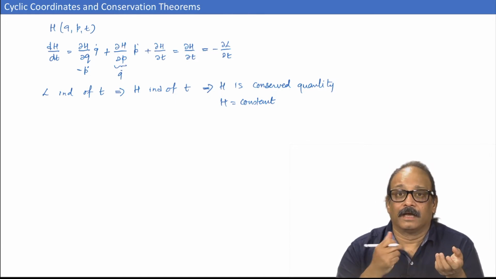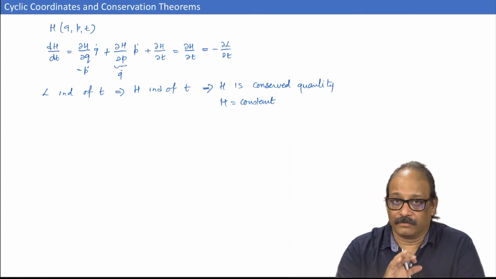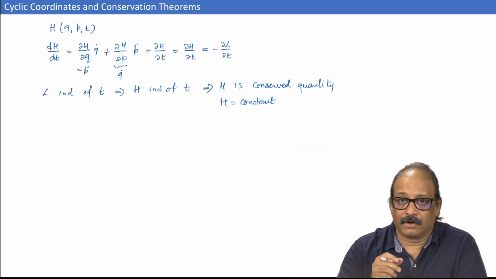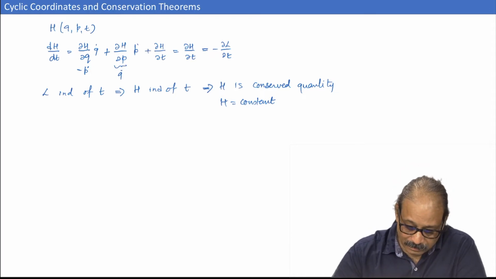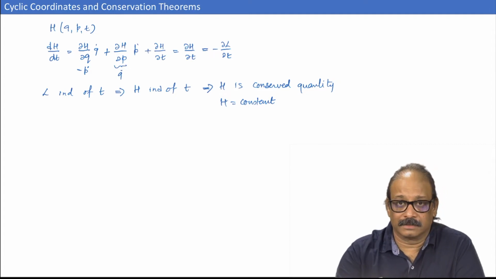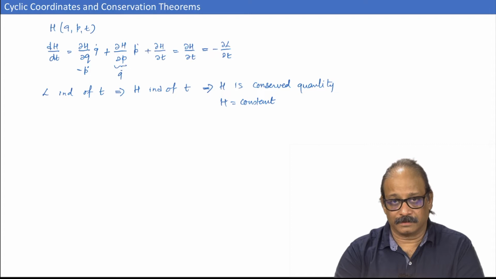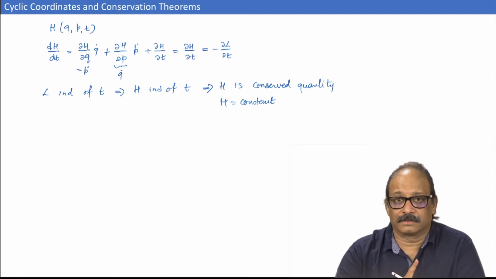and remember the deceptive similarity between the energy function, which we denoted by small h, and the capital H, which is the Hamiltonian here. They are defined over different spaces, but the consequence is still the same. The Hamiltonian is independent of t, so the Hamiltonian is a conserved quantity. The Lagrangian is independent of t, so the energy function is a constant of motion.